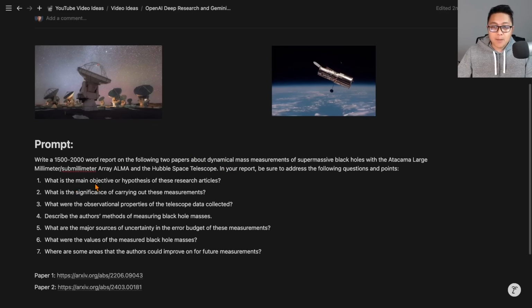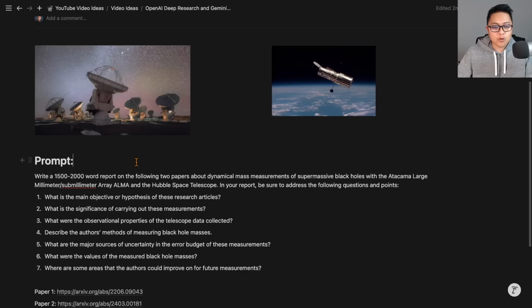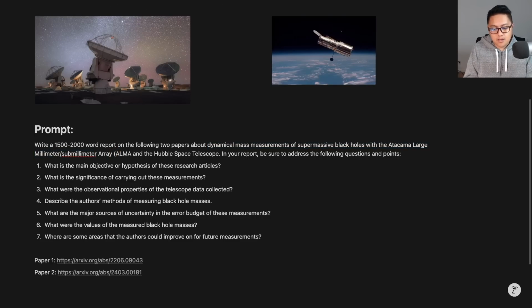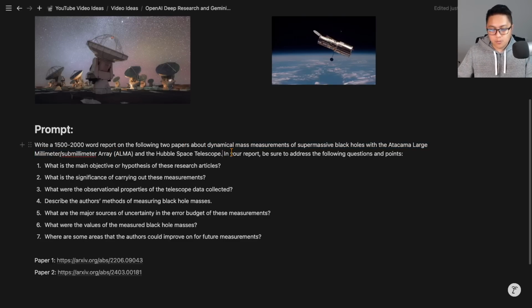So the prompt that I'm going to use is: write a 1,500 to 2,000 word report on the following 2 papers about dynamical mass measurements of supermassive black holes with the Atacama Large Millimeter/Submillimeter Array, also known as ALMA, and the Hubble Space Telescope, also abbreviated as HST. In your report, be sure to address the following questions and points. What is the main objective or hypothesis of these research articles? What is the significance of carrying out these measurements?